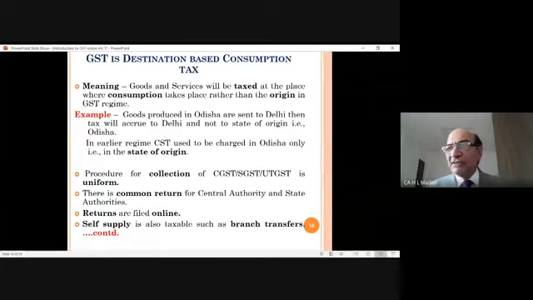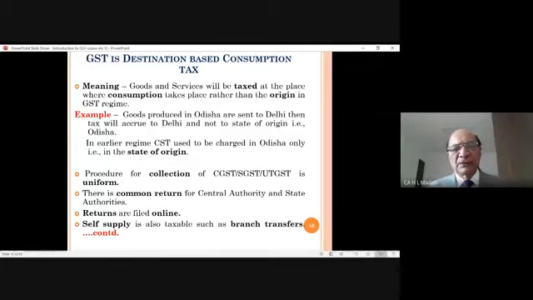Not only returns, every document required to be filed under GST, maybe a registration application, returns, claims of refunds, or changes of address, anything relating to GST, nothing is to be done physically. Everything has to be done online.